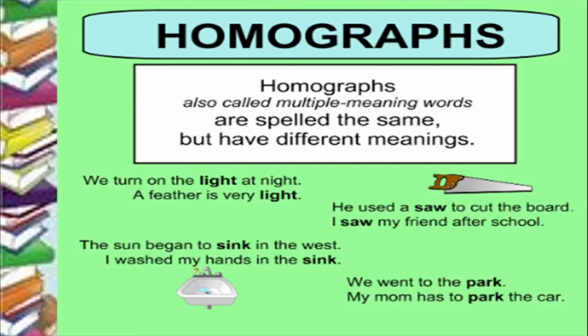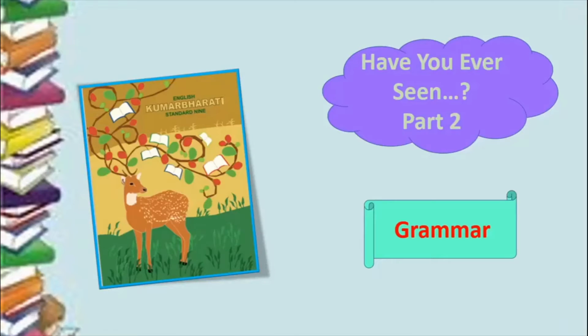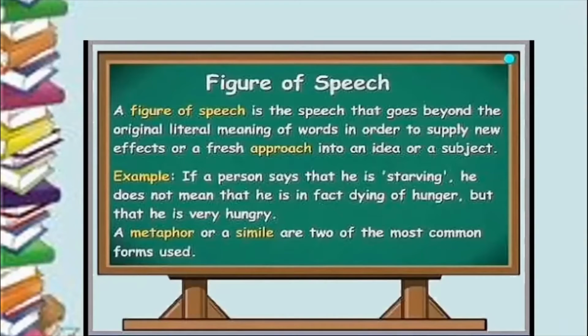So children, these were the exercises that we did last time. We did the poem and also we did this vocabulary exercise. We will do a little bit of grammar exercise from the same poem. So here I am back with the grammar exercises from the poem Have You Ever Seen? So this will be part 2 of the lesson Have You Ever Seen? So now if you look at this particular poem, children, there are a lot of figures of speech in the poem.